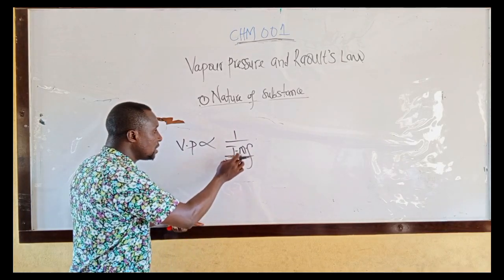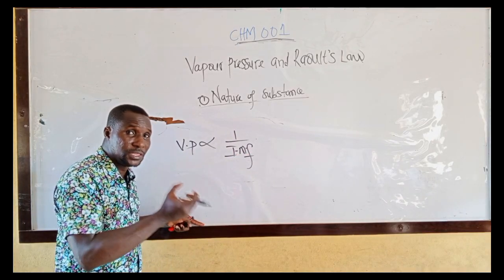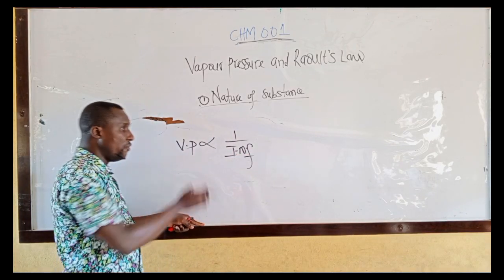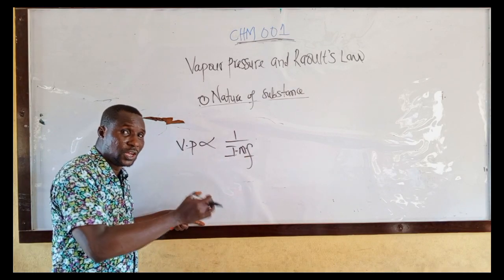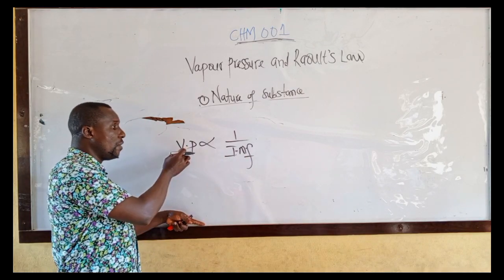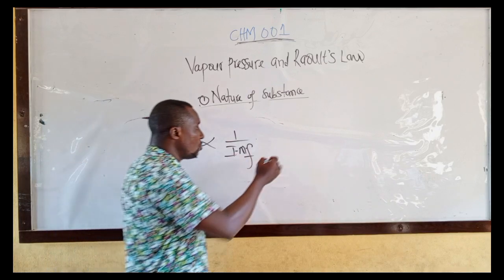I told you, if the intermolecular force is a weak intermolecular force, the vapor pressure will be high. If the intermolecular force is a strong intermolecular force, the vapor pressure will be low. Let us look at this.